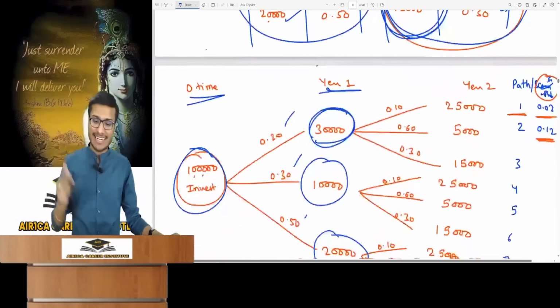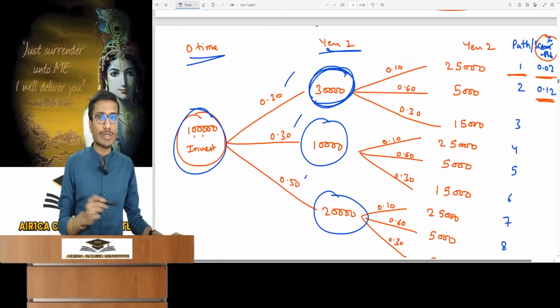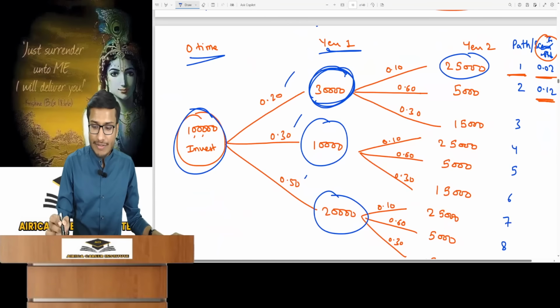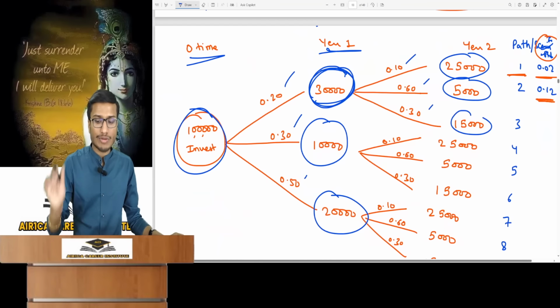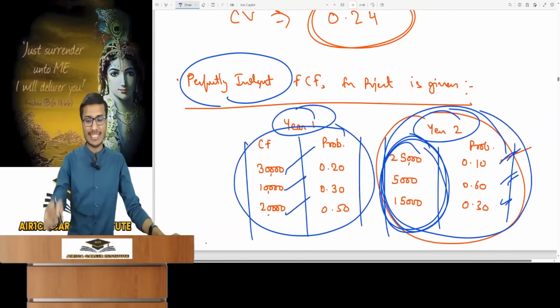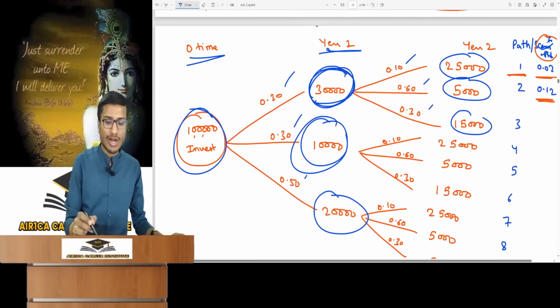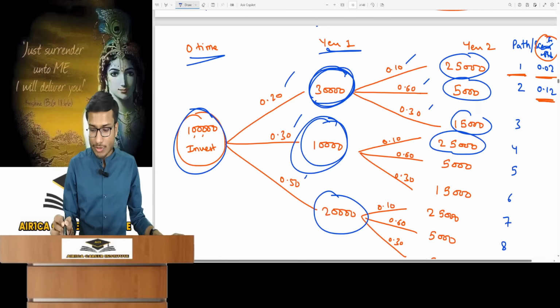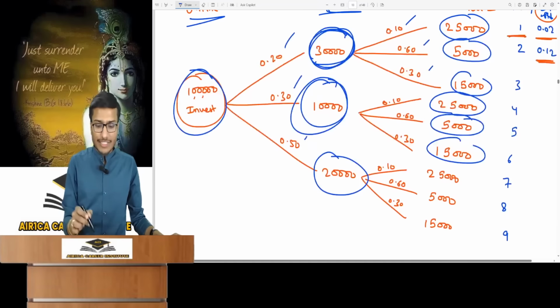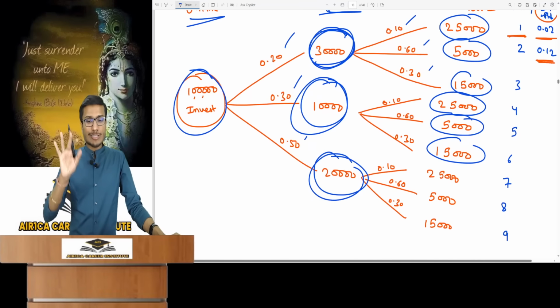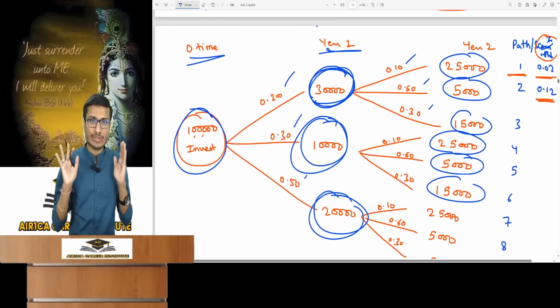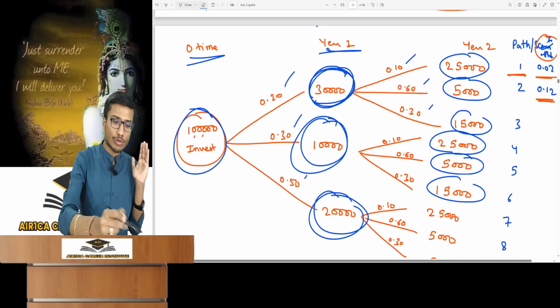They are all independent. In the second year, if the first was 30, it can be 25. It can be 5,000 and it can also be 15,000. 3 branches then emerged, and I noted the second year's cash flow probabilities. If it was 10 in the first, then any of 3 can happen in second year. If first had 20, any of the 3 options are possible in second. Okay? So I've made this entire chart. This is a complete chart of cash flows showing possible cash flows.